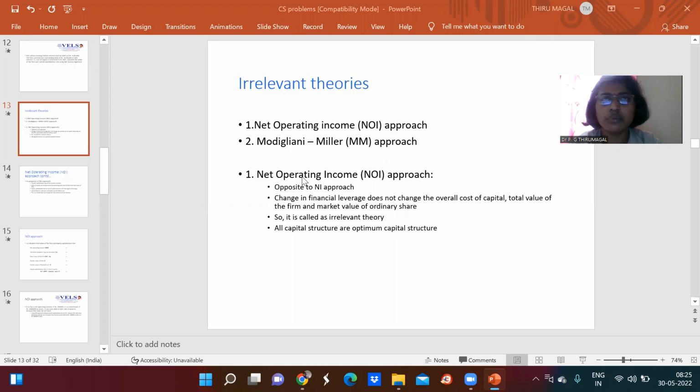It's just the opposite of the net income approach. In the previous sessions we have seen the net income approach, and we have proved that the capital structure decision is related to the market value of the firm. Here it is just the opposite. The change in the financial leverage does not change the overall cost of capital, the total value of the firm, or the market value of the ordinary share. So it is called an irrelevant theory. All capital structures are optimum capital structures as far as the net operating income approach is concerned.